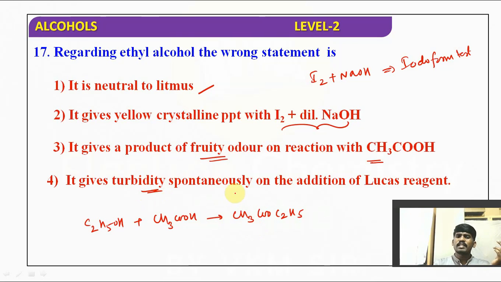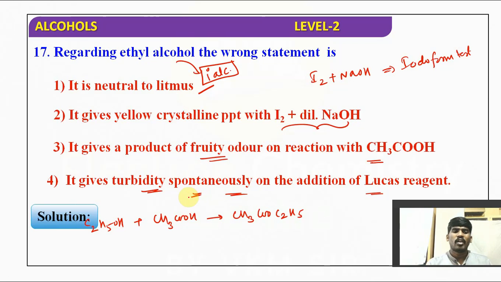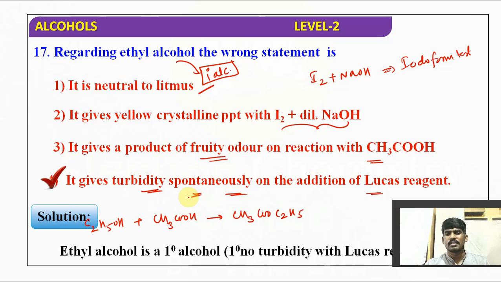It gives turbidity spontaneously on the addition of Lucas reagent. If you observe, ethyl alcohol is an example of a primary alcohol. Generally a primary alcohol cannot give the Lucas test easily, until and unless you heat it. So they said it gives turbidity spontaneously. Spontaneous turbidity can be given by tertiary alcohols but not by primary alcohols. So option 4 is the correct answer for us.